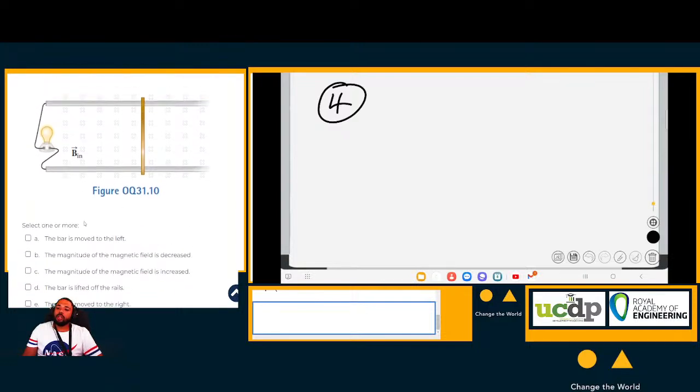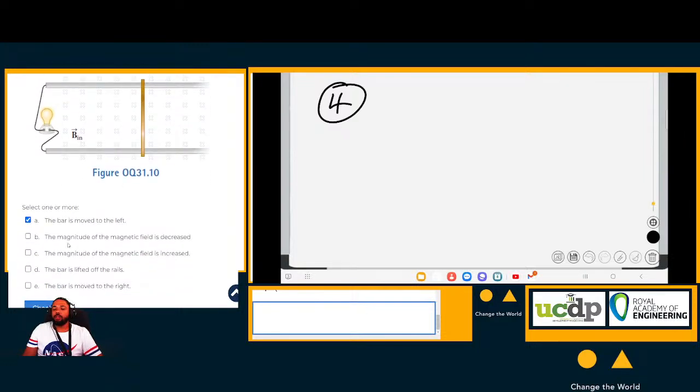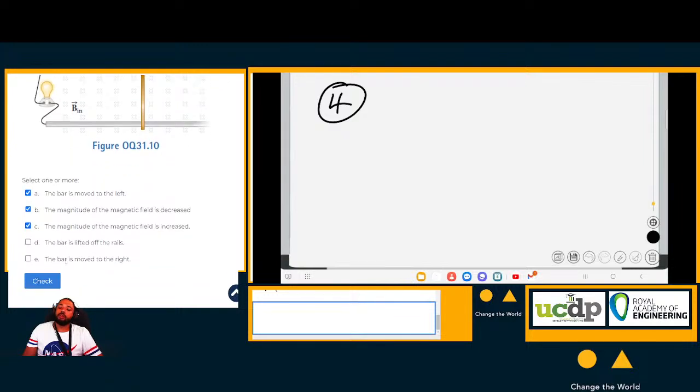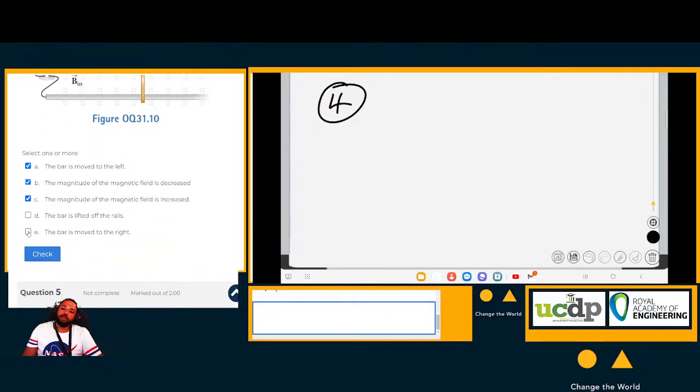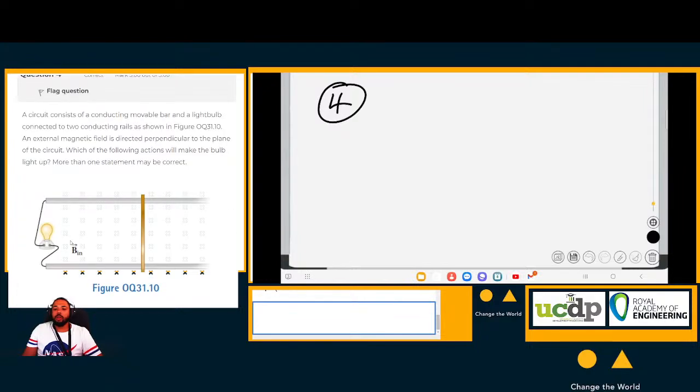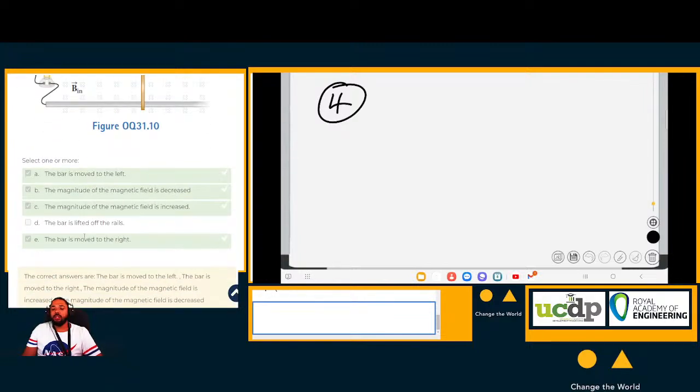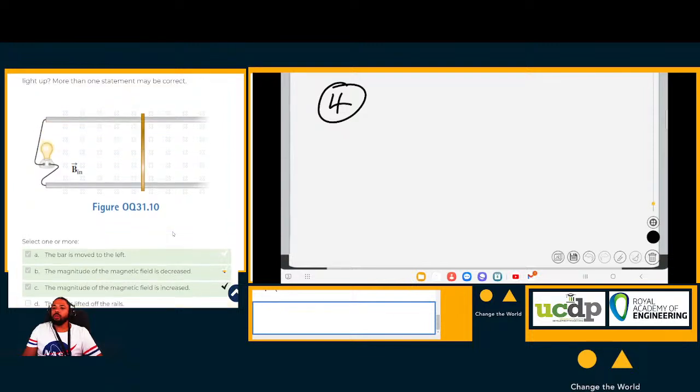When the bar is moved to the left, it will indeed induce an EMF. When the magnitude of the magnetic field is decreased, so the magnetic field is changed, that will induce an EMF. When the magnitude of the magnetic field is increased, that will induce an EMF. The bar is lifted off the rails. When the bar is lifted off the rails, the circuit is dismantled. It's not complete anymore. And E, the bar is moved to the right. That will also induce an EMF. So A, B, C, and E are all correct. They will all induce an EMF, which in turn will light the bulb.